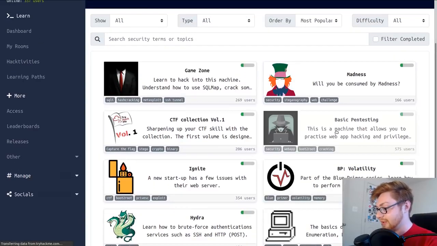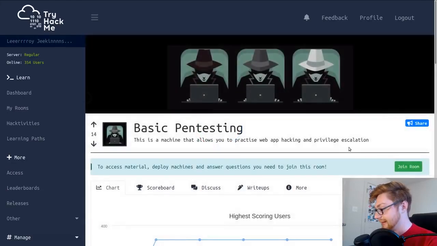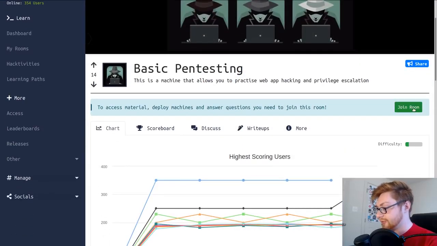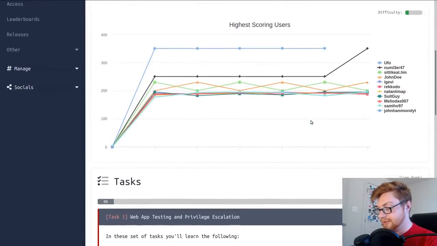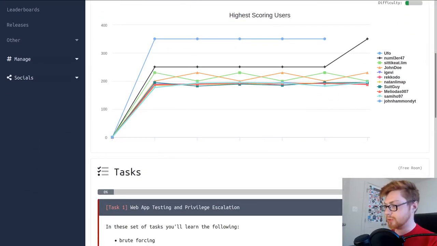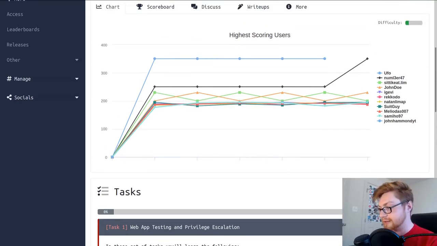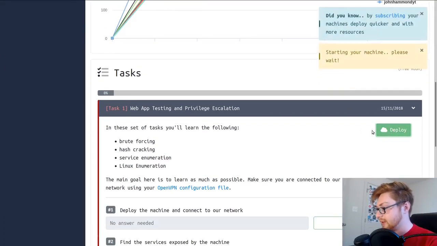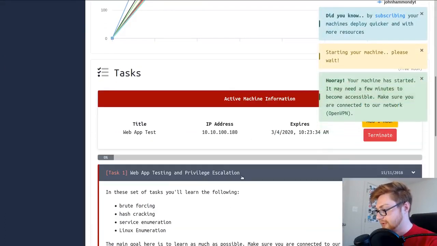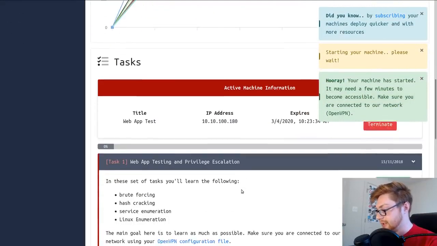Basic pen testing is the one I want to jump into. So I'll click on that and I will join the room. Just that green button. Okay. I'm not going to use a Kali Linux VM in this case because I want to show it to you as any player could, anyone that is using this with the free account. So we would need to go ahead and deploy this and access our OpenVPN configuration file. Okay, it's spun up now.